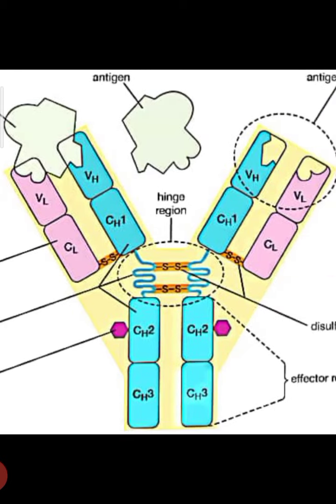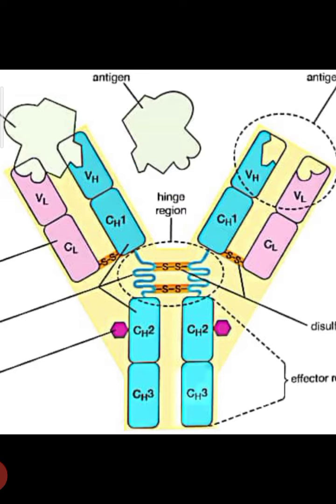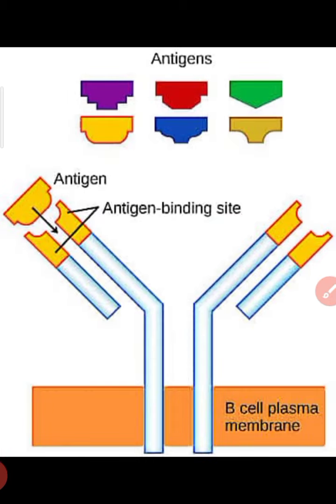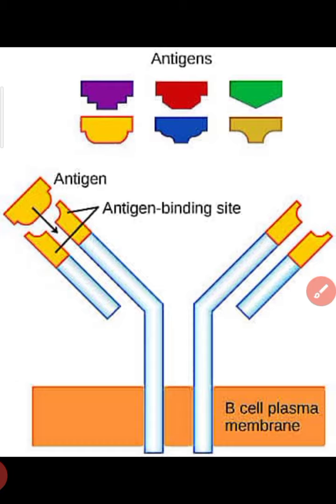As I told you earlier, this is the antigen shape, and this antigen is connected to the antigen binding site. Whatever the shape of the epitope or antigenic determinant, the antigen binding site has a matching shape. That is called antigenic specificity. These are the things we completed, right? Based on the antigen, the binding site will be there. That is called antigen specificity.